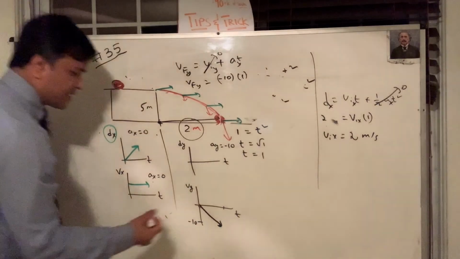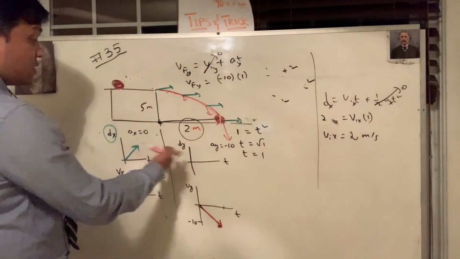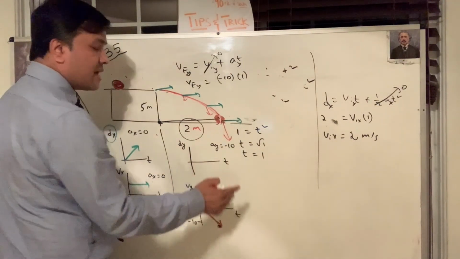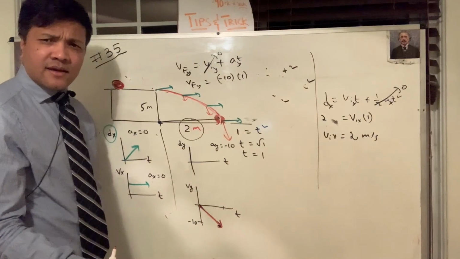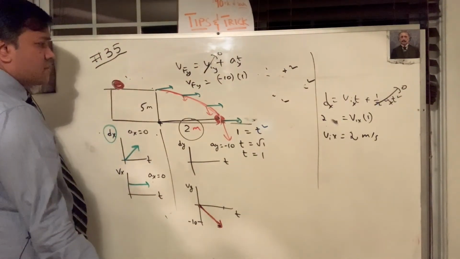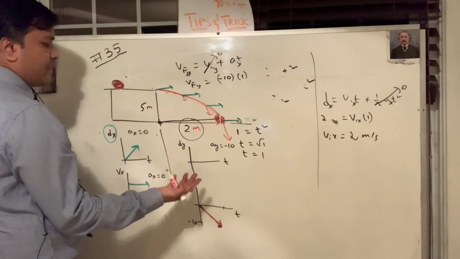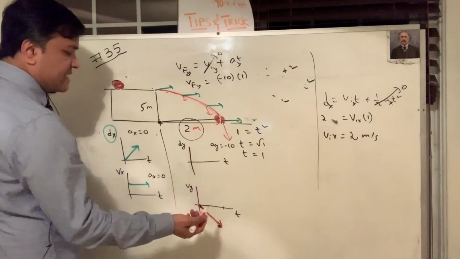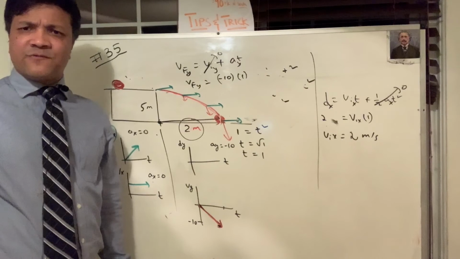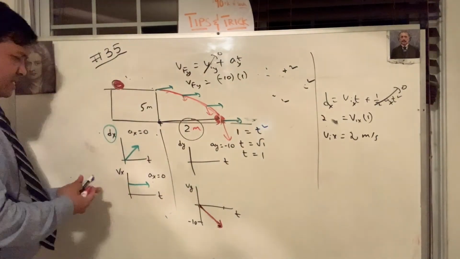I can make it red, so it stands out more. Now dy-t. If this is a diagonal line, this must be a quadratic. And I also know why it is quadratic. If you look at the distance, the first second it falls -5, the second second it falls -20, the third second it falls -45, and the fourth second it falls -80. So it must be quadratic.